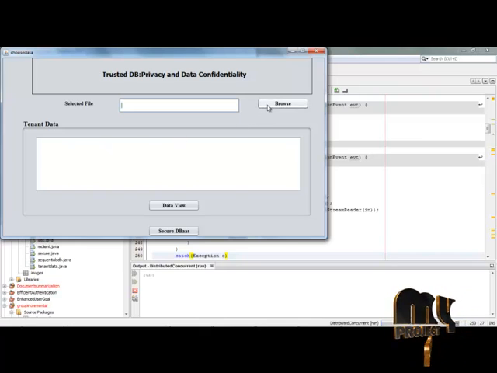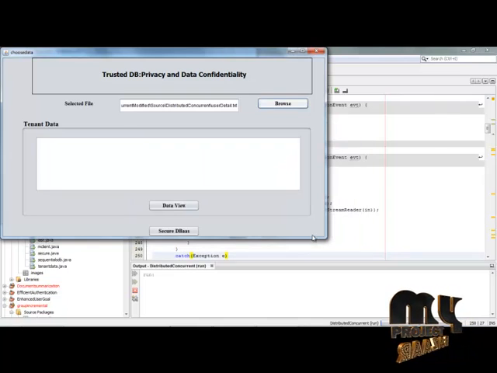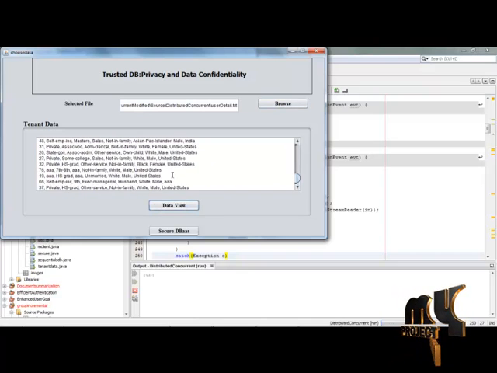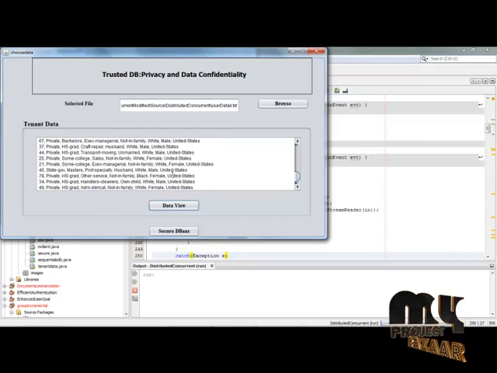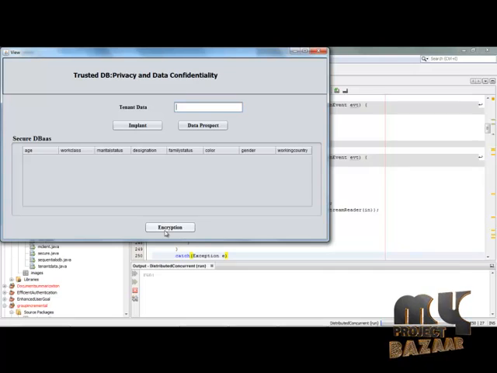Here we are going to choose the data on which the trusted DB operation will be performed. Simply select the data set, open the data set, and view the data set. This is the data which is going to be chosen in a database and encrypted, and crypto operations are to be performed on this data only. After viewing the database, this data has to be separated in a segmented form and stored in a database. So simply click the implant data.